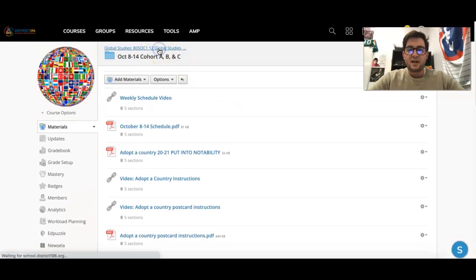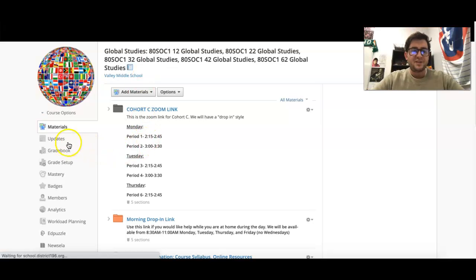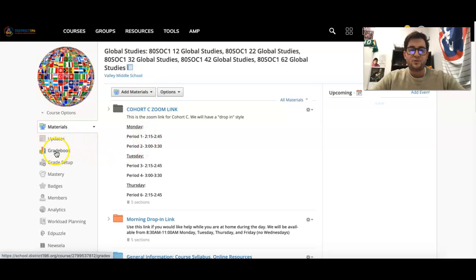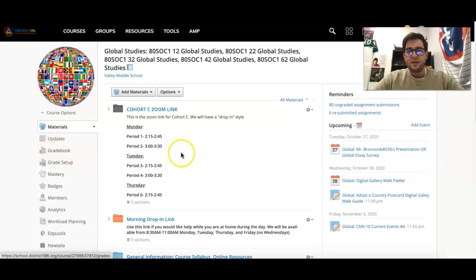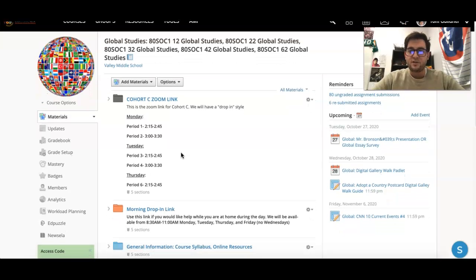The next thing I'd like to talk a little bit about is the gradebook tab on Schoology, and that tab is right here. And if you click on that tab, you will see that all students have their grades posted, and everything in the gradebook is kept up to date as much as I possibly can. All that I ask is that if your student does have some late work, that they please send me an email just telling me they turned something in late. That's mostly so that I know I can go back and give them a grade on that project.